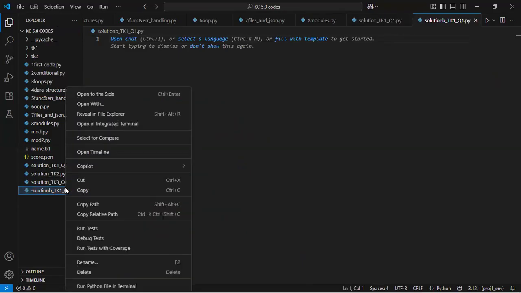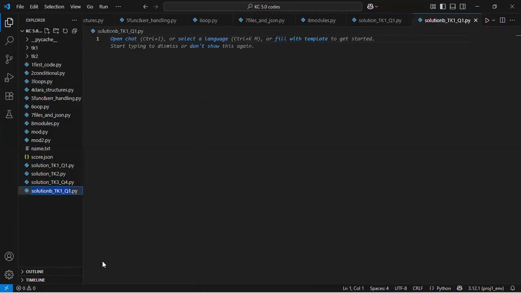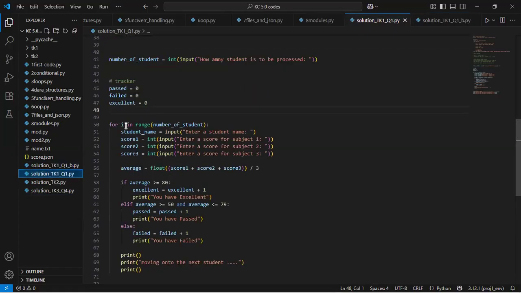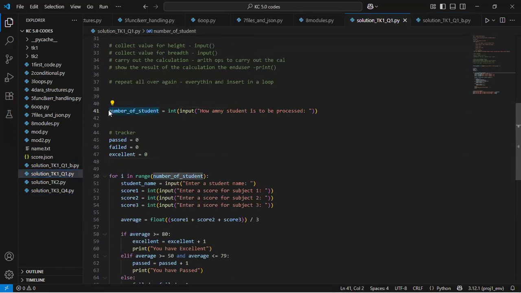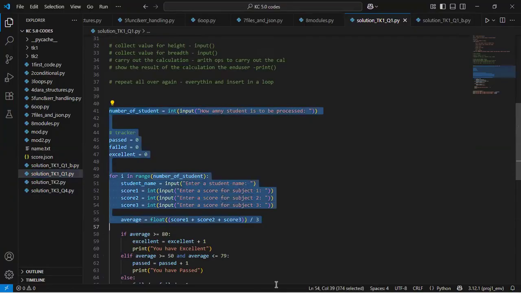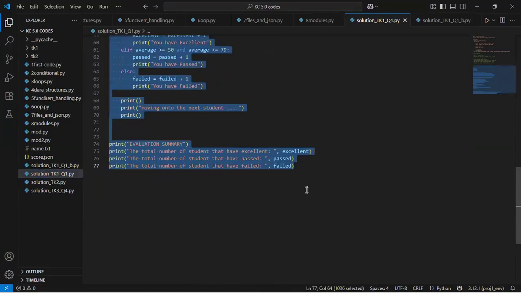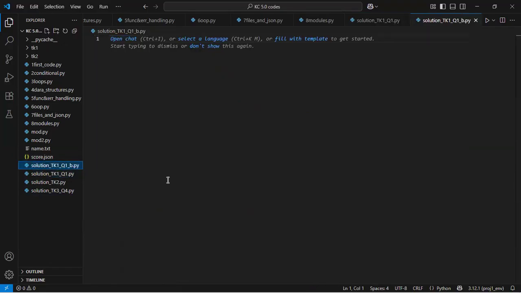I don't really want it there. I want it to be somewhere closer to the other one. So I'll put the B after our question one, so underscore B. All right. So I will copy this and just paste it there, and then we redo it in another way. All right. So I'll copy it and paste it here.